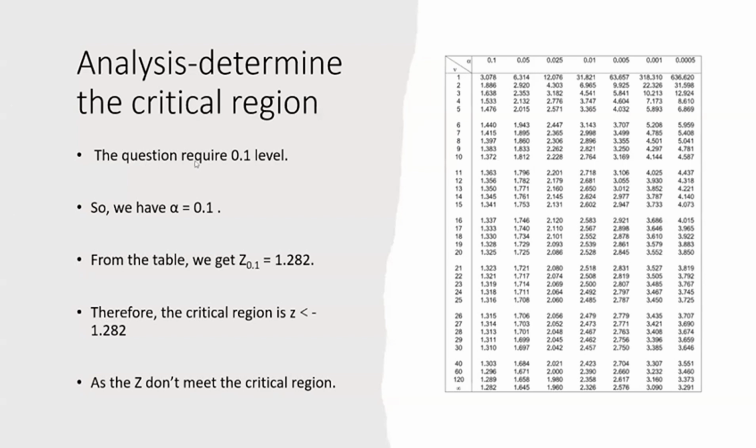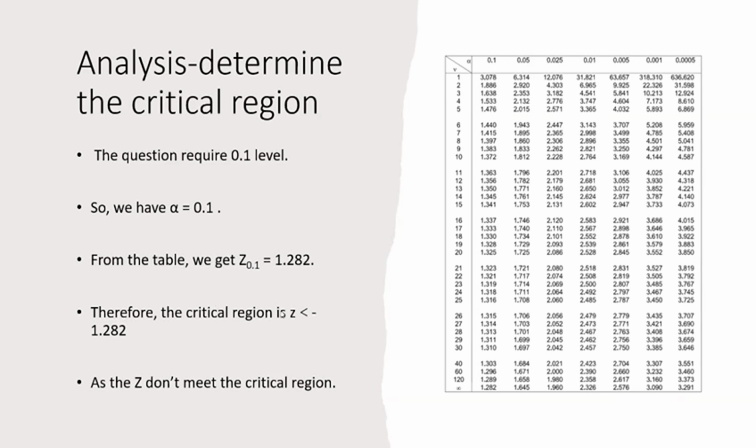Then the question requires the 0.1 level. So we have alpha equals 0.1. From the table, we get 1.282.